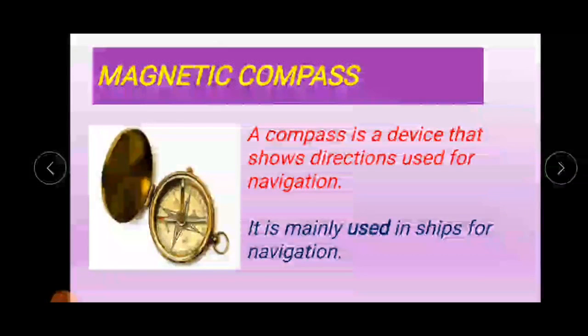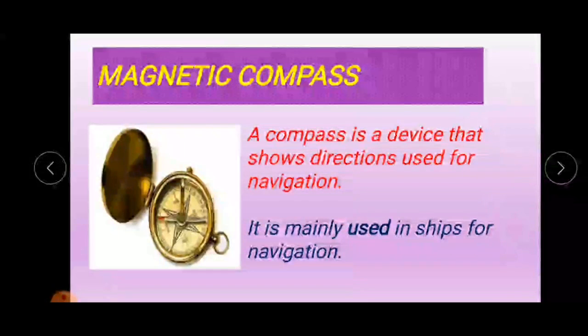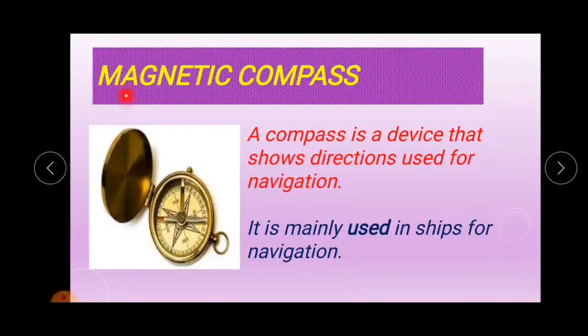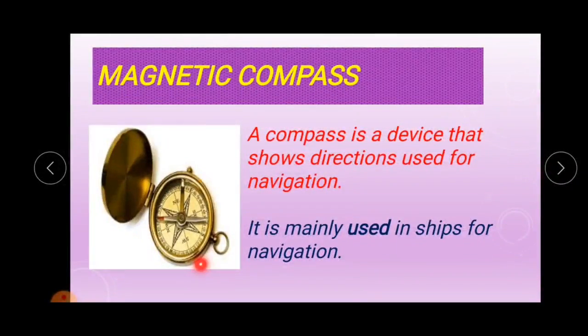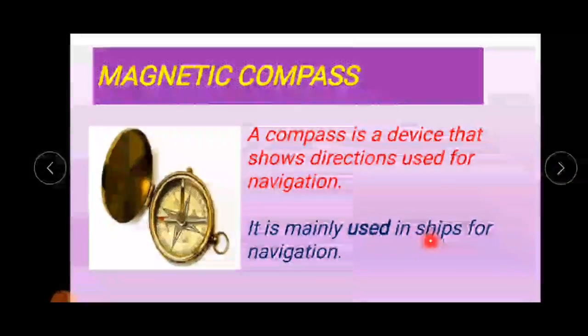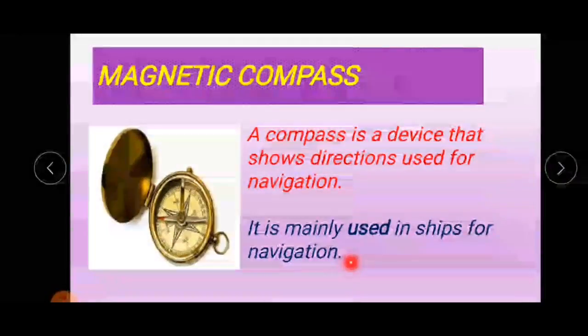Kids, do you know? We can recognize directions through magnetic compass also. A compass is a device that shows directions used for navigation. This is a magnetic compass. It is mainly used in ships for navigation.